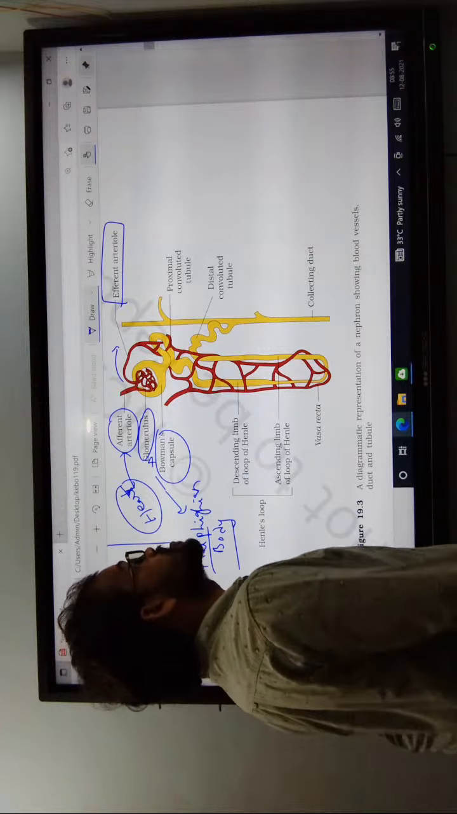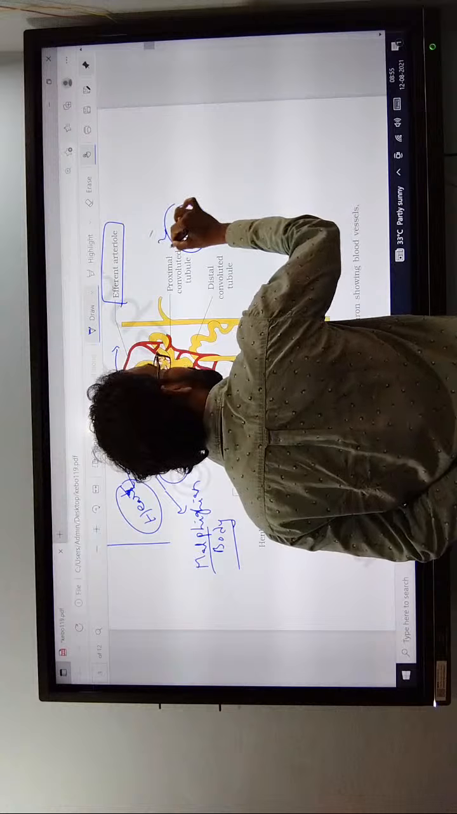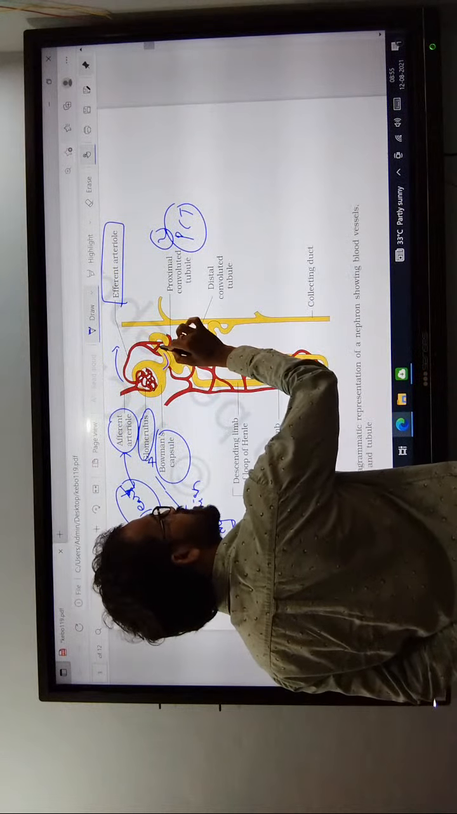The next one is the proximal convoluted tubule, PCT. What is the second one? PCT. Okay, this one is the PCT now.